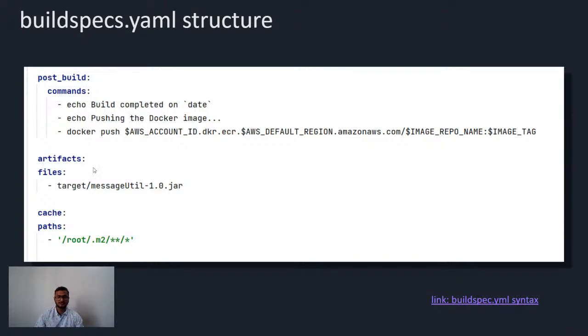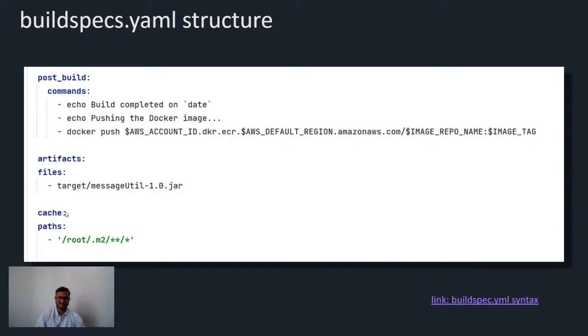So artifacts: this whole build creates a container, and once that build is done, it destroys the container. So all the things that we have compiled so far will get destroyed completely. If I want some things to be uploaded to some location so that I can use them in the next step, for that I have to create artifacts. For example, in Java, we can create a .jar file and store it at some location from where I can access it. For that we can use this artifact section.